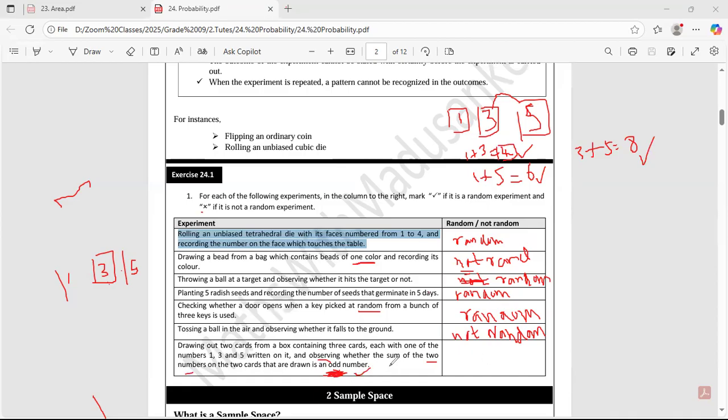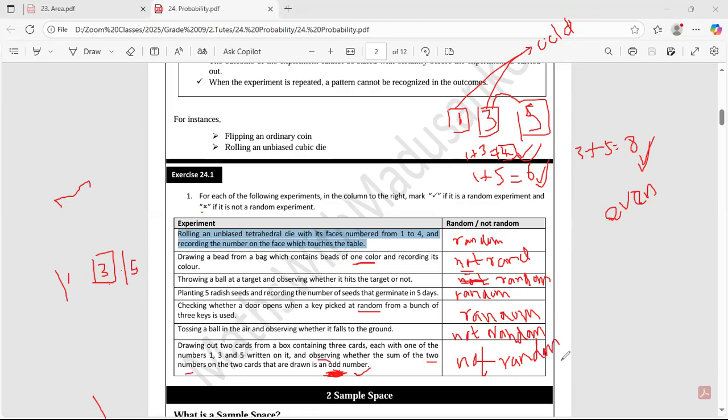You definitely know that because these numbers are odd, but if I take two cards out, you can never get an odd number. Only 4, only 6, and only 8, which are even numbers. So this is not random.